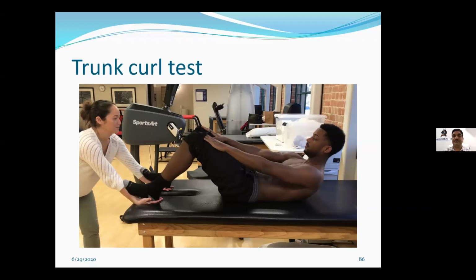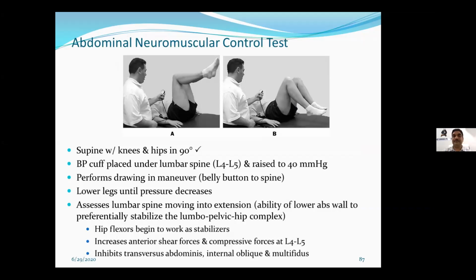Another test is the abdominal neuromuscular control test, where again we take a person into the supine lying position with the knee and hip at 90 degrees. A blood pressure cuff is placed between. We ask the person to draw the belly into the spine, compress the abdominal contents and try to keep the abdomen towards the spine. And then we ask for the lowering of the leg, and we see the changes in the blood pressure curve.